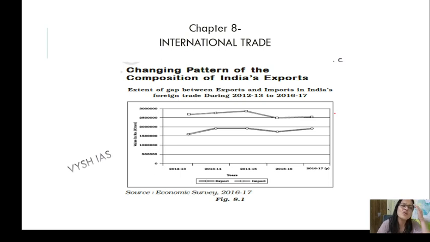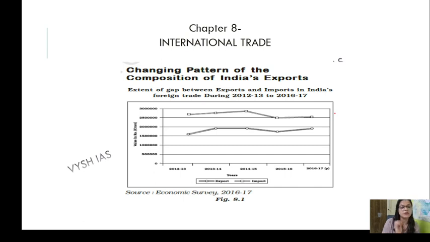This chapter is more about understanding. The facts over here, do not mug up. Do not read those facts. Just update those facts with the latest economic survey. Do not forget to update that. You have to update it, and the facts, I am just giving you the overview of how you have to approach the things.